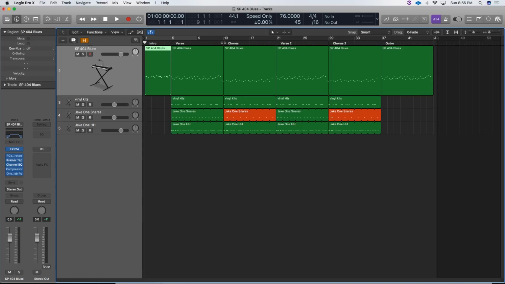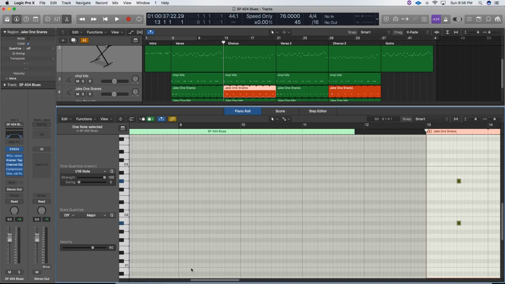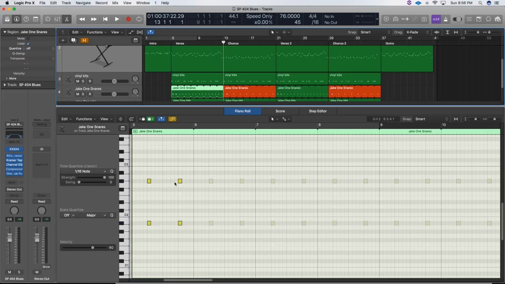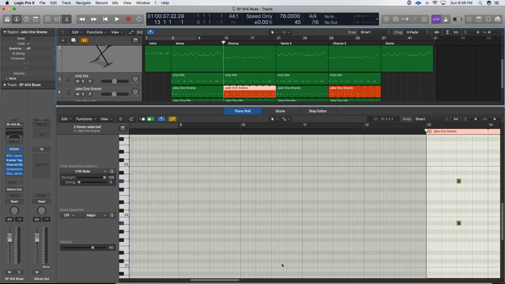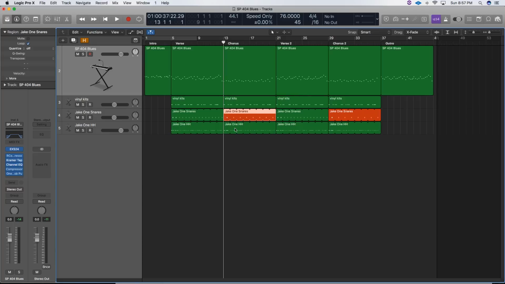Another thing that I ended up doing on the chorus was I made the drums halftime. How I did this was I have my snares on a loop all the time, so all I had to do was go to the initial loop and change the pattern from 2 and 4 just to 1 on the 3rd. That way the snare just falls a little later and it just creates a different groove. It makes things slow down a little bit, and I kind of like that for the chorus. So that's one thing I did on this song.